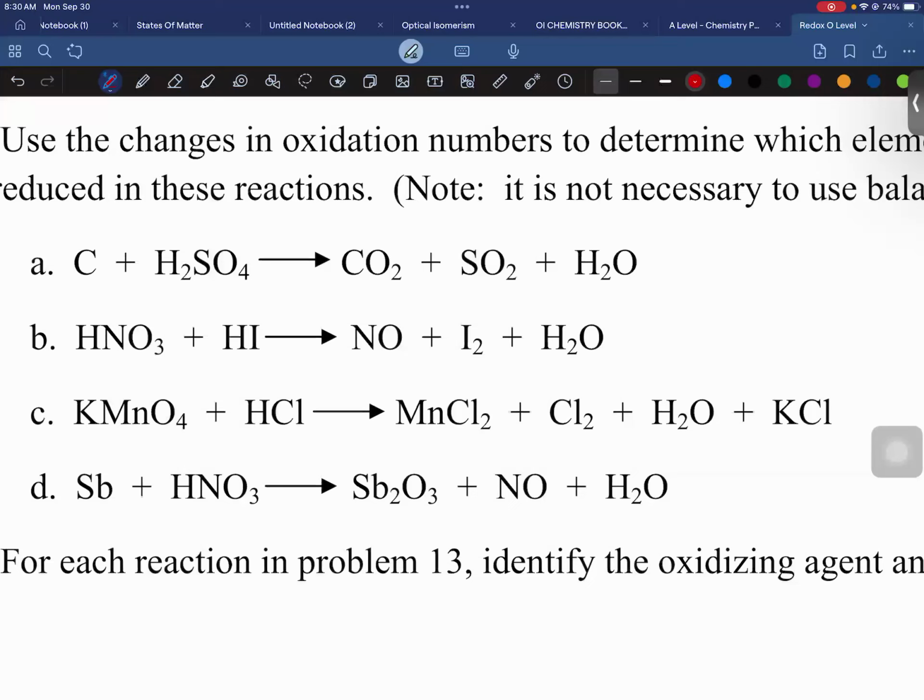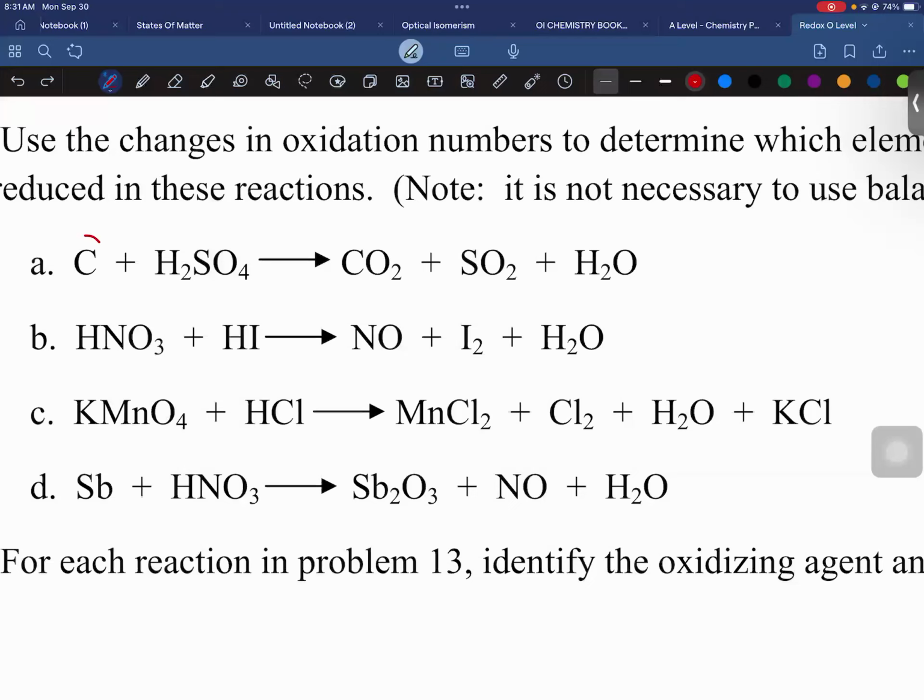So basically, in the first, the carbon is 0. I told you that the oxidation number, the charge of a single element, is 0. So it's changing from carbon to carbon dioxide. What does it mean? It means that this is a gain of oxygen. And you know, when there is a gain of oxygen, so ultimately, is it oxidation or reduction?